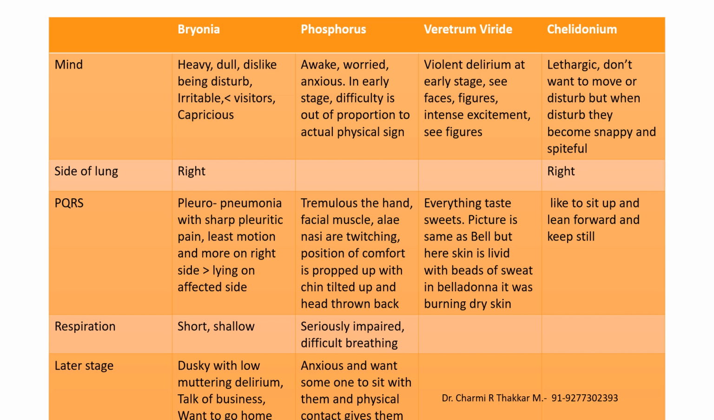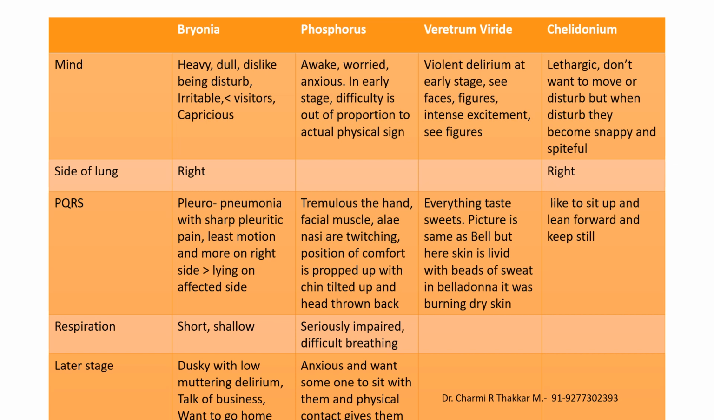In veratrum viride, the patient will taste everything sweet. The picture is the same as belladonna, but here the skin is livid with beads of sweat. In belladonna, there was burning dry skin. Here there will be beads of sweat with livid skin. In chelidonium, the patient likes to sit up, lean forward and keep still. We have to see the type of respiration, which can be short, shallow, seriously impaired.